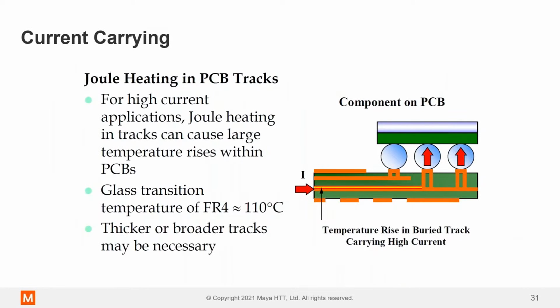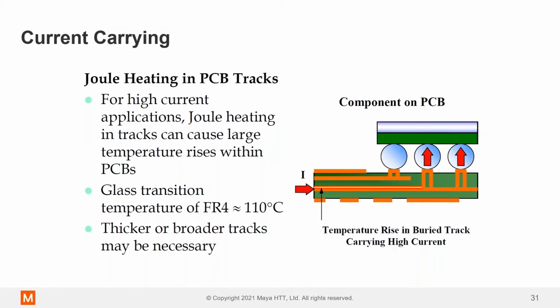Some components also require a lot of current. I'm thinking power devices like IGBTs and MOSFETs. When you're switching a lot of current, or you require maybe 50, 100 amps running through some traces, then there are self-heating effects which may come into play. It's called joule heating.